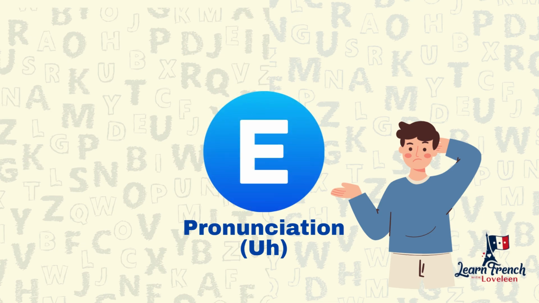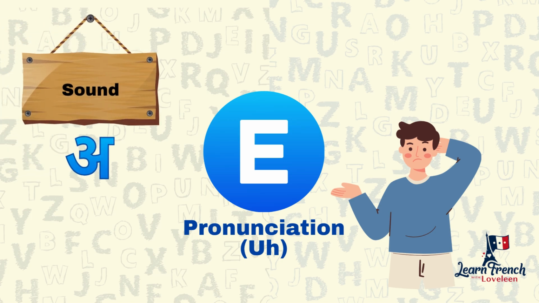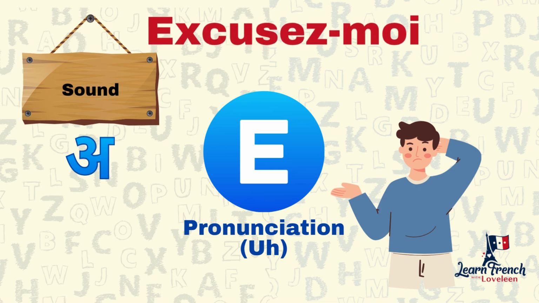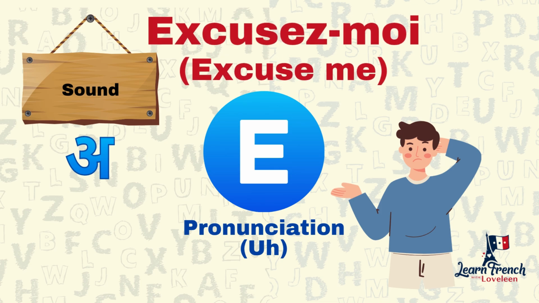Now let's move to the next letter and that is E. E is the name of the letter and the sound is again E, same sound E. Example, excusez-moi. Excusez-moi means excuse me. Okay, I hope you got it.